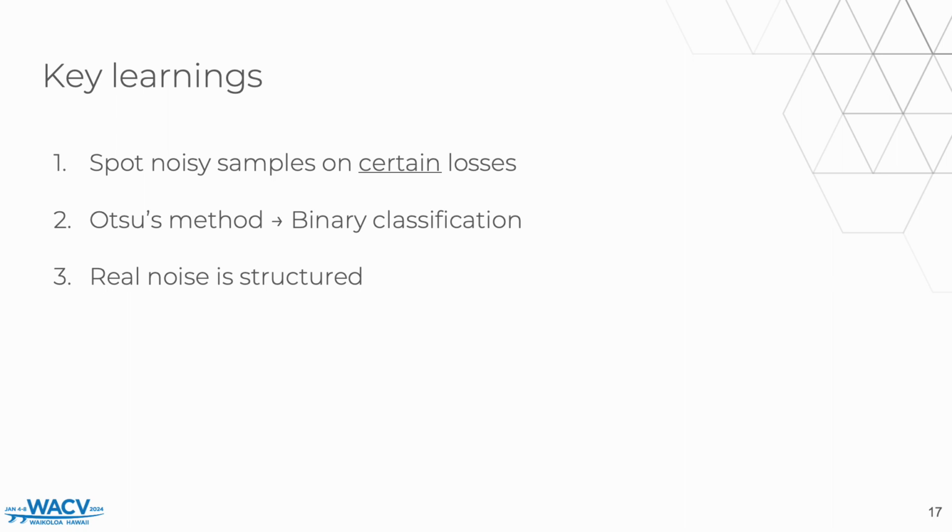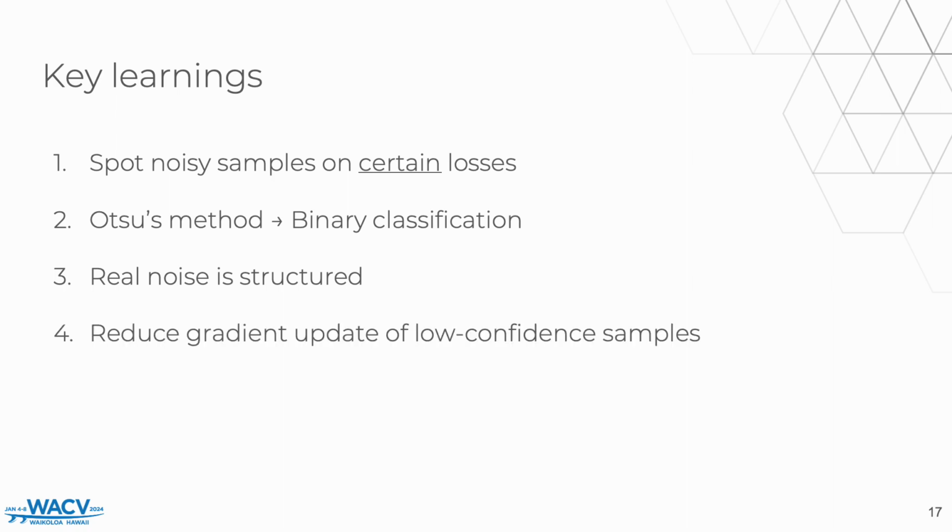We also saw how annotation errors can easily happen, and that the reason is typically due to semantic mistakes. For this reason, we have to consider that real noise is structured, and methods that are robust against uniform noise are not necessarily the best for real uncurated datasets. Finally, we saw that by reducing the gradient update of low-confidence samples, we can consider them in training by means of a self-supervised loss term and a supervised term with decreased contribution. This turns out to be better than completely discarding noisy samples.